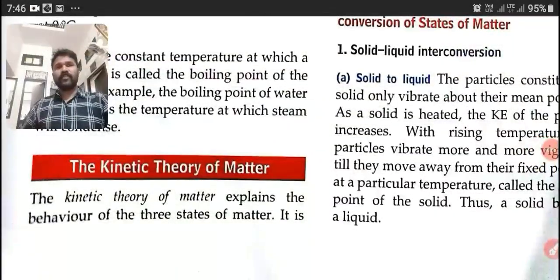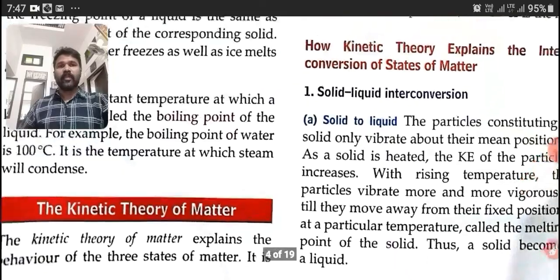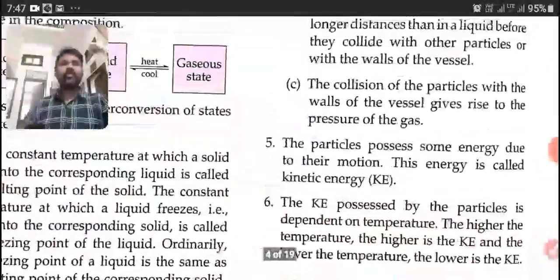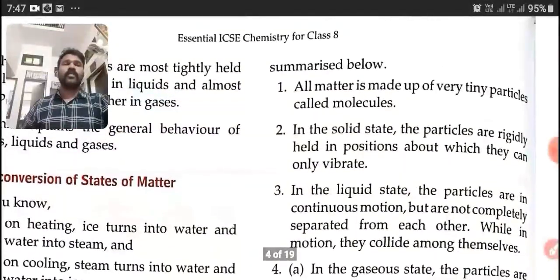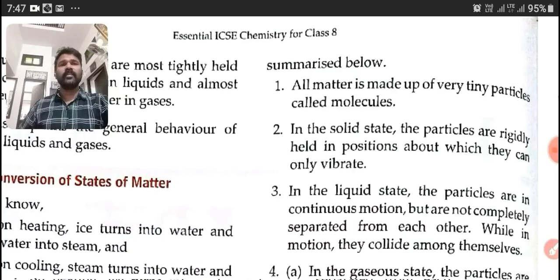Okay students, today we are going to start our session with the topic, the kinetic theory of matter. The kinetic theory of matter explains the behavior of the three states of matter. Yesterday we discussed what the three states of matter are. We know that solids, liquids and gases are the three states of matter. Here the kinetic theory of matter is summarized.